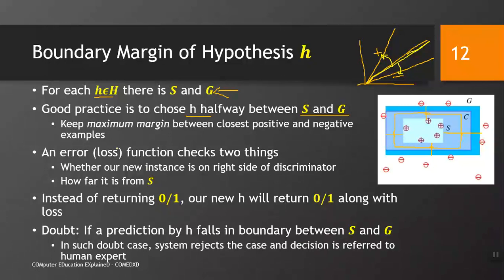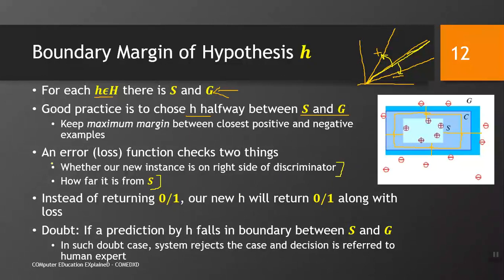An error is also called a loss. The error function or the loss function checks two things: whether our new instance is on the right side of the discriminator and how far it is from S. That is very interesting. In general, if we only see whether our new instance is classified correctly or not, it gives us error. However, measuring the distance from the S most specific set tells us how bad this error is, right.